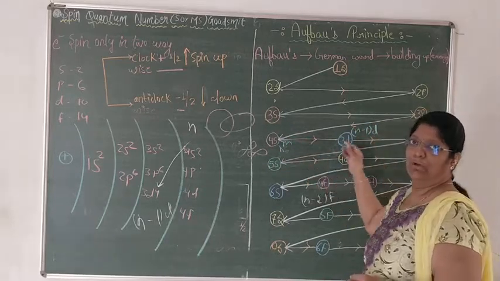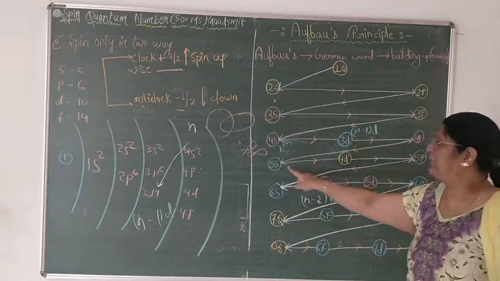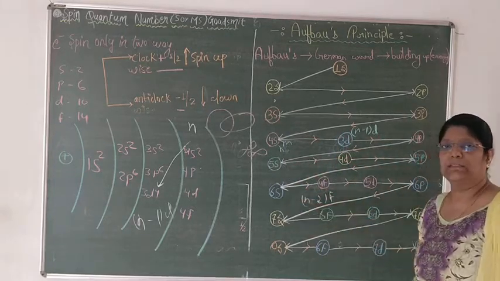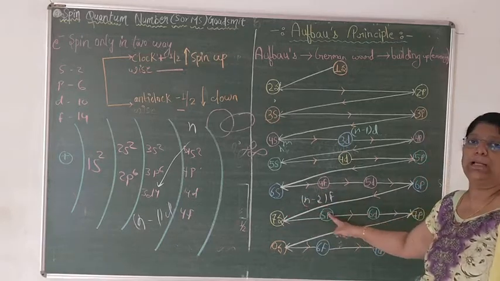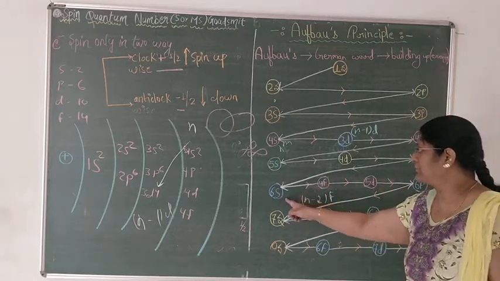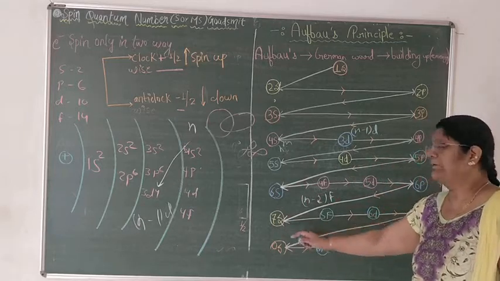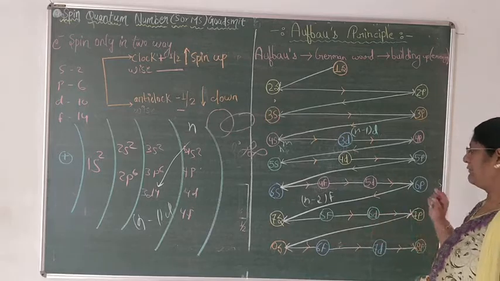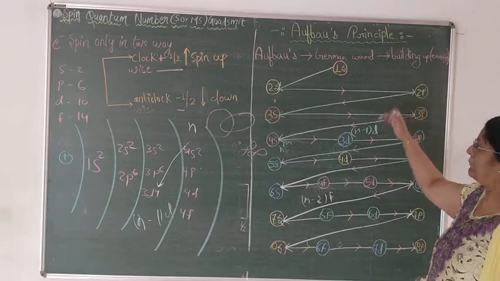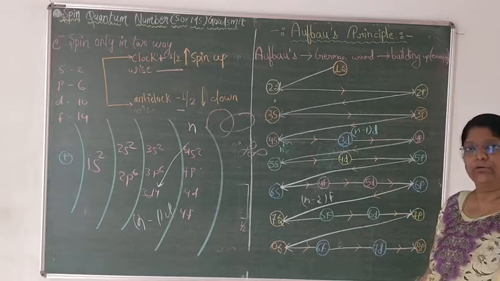We have to move 1 shell before for filling the d orbital, then 4p, then 5s, again 1 shell before 4d, 5p, and as we come to 6s, we have to go back 2 shells before to fill the f orbital. So 6s, then 4f, then 5d, and then 6p. After it 7s, 5f, 6d, 7p, then 8s, 6f, 7d, and 8p. Why it is happening, we will understand through a rule, that is the n plus l rule, which I will tell you in the next class. Okay.